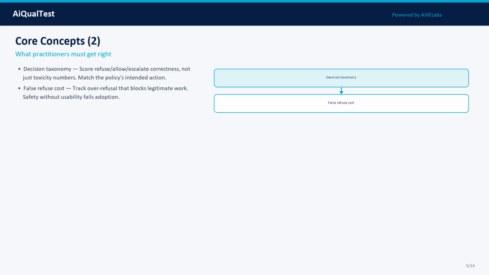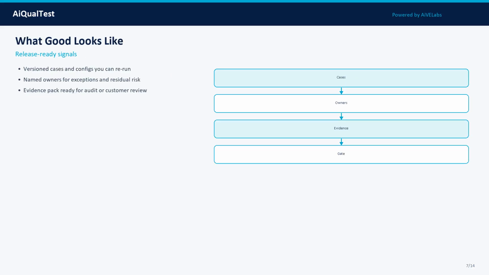Concept 4: False refuse cost. Track over-refusal that blocks legitimate work. Safety without usability fails adoption. Concept 5: Version sync. When legal updates a policy, update probes in the same change set. Drift is a silent failure. Treat both as measurable properties: define what good looks like, attach evidence, and track them across model, prompt, data, and tooling changes.